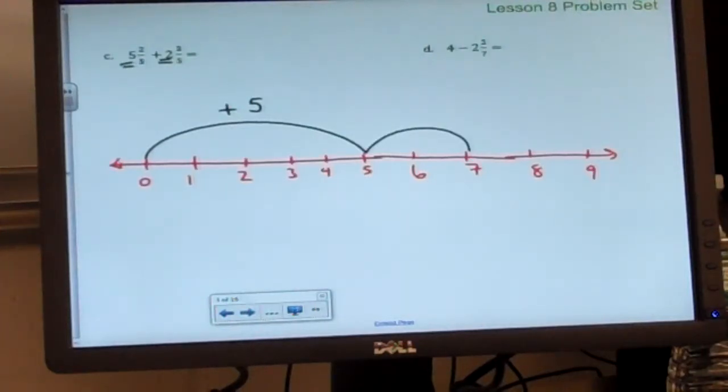Isn't 5 2/5 the same thing as 5 plus 2/5? Plus, isn't 2 3/5 the same thing as 2 plus 3/5? What property allows you to flip-flop the order when adding? Who remembers what property that is, Michaela? The commutative property. So if we wanted to, we could do 5 plus 2 first, and then add our fractions. So that's what we're representing on our number line.